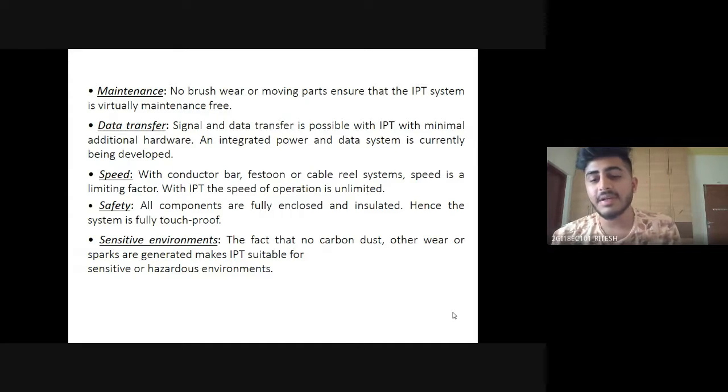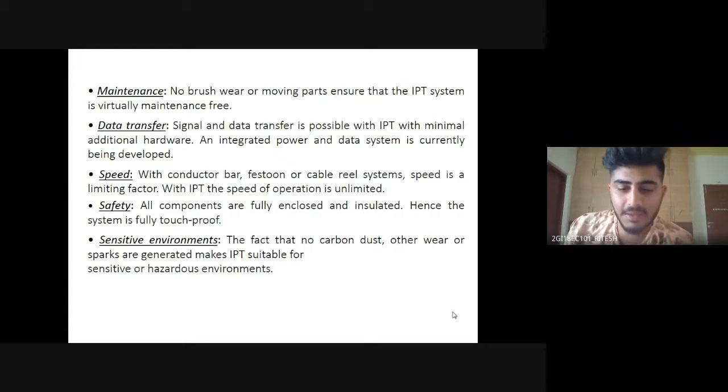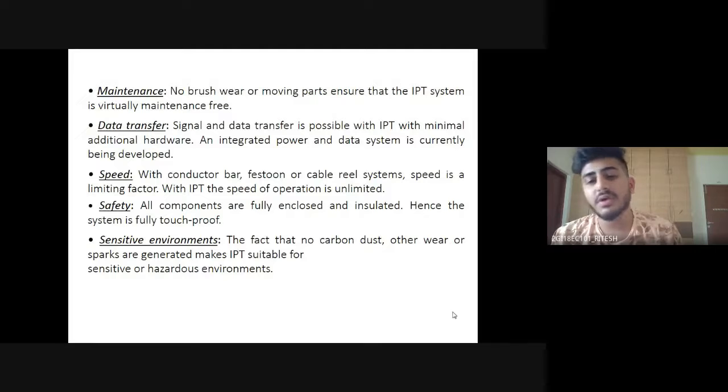Speed is unlimited; it is totally based on the supply. On safety, this is the safest, because it is mutual induction and there is no contact between the electric supply and the secondary coil. It is completely insulated and touch proof. For sensitive environments, there is no pollution at all, since there is no emission.